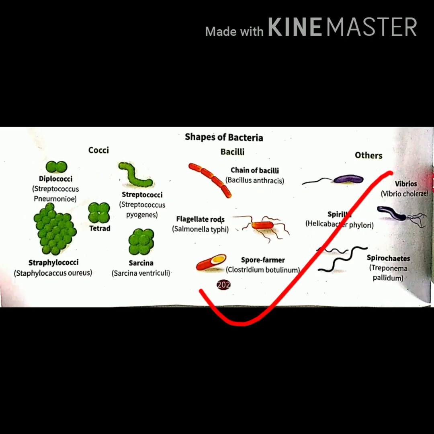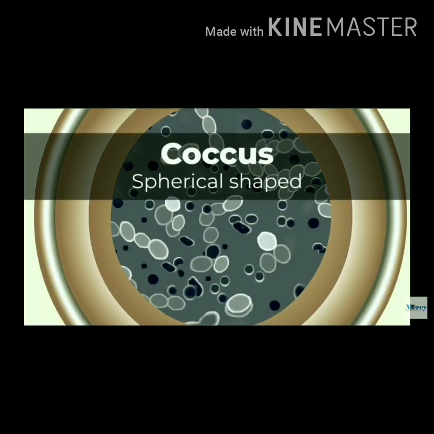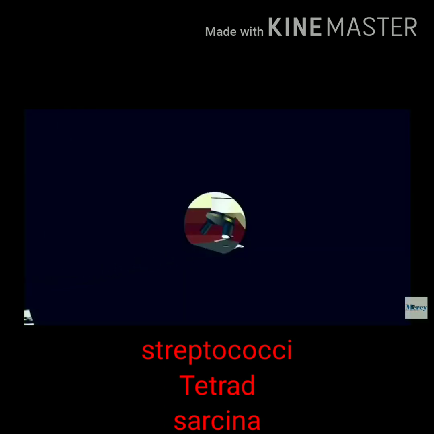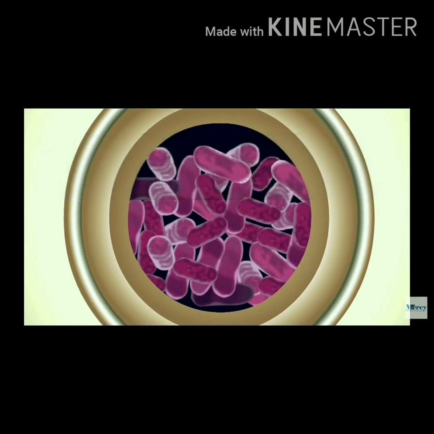Next is the shapes of bacteria. So the first shape of bacteria is the coccus shaped. These are spherical shaped bacteria. The other types of coccus are streptococci, tetrad, Sarcina, etc. So, the next shape of bacteria is the bacillus. They are rod-shaped bacteria. For example, the spore former or the chain of bacilli.